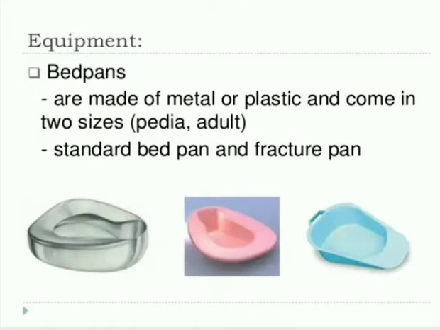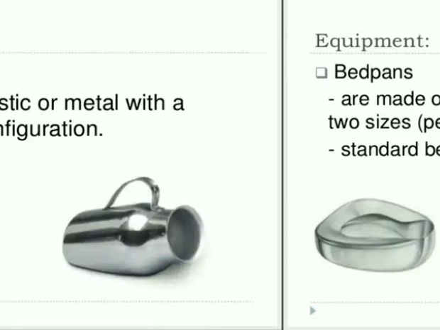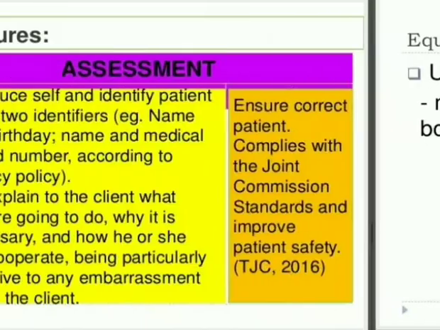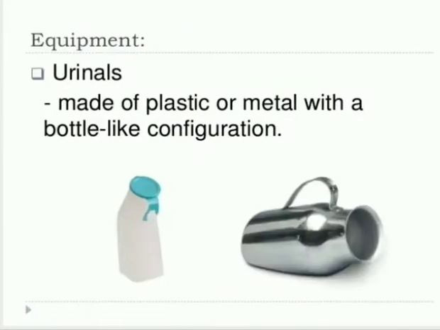Bedpans. Bedpans are used to eliminate urine, to collect that urine, and send it to the laboratory. It is made of metal or plastic and comes in two sizes, pediatric and adult. For pediatrics and adult, there will be a difference in bedpans. Standard bedpan and fracture pan, okay. Urinals. And after that, procedure.